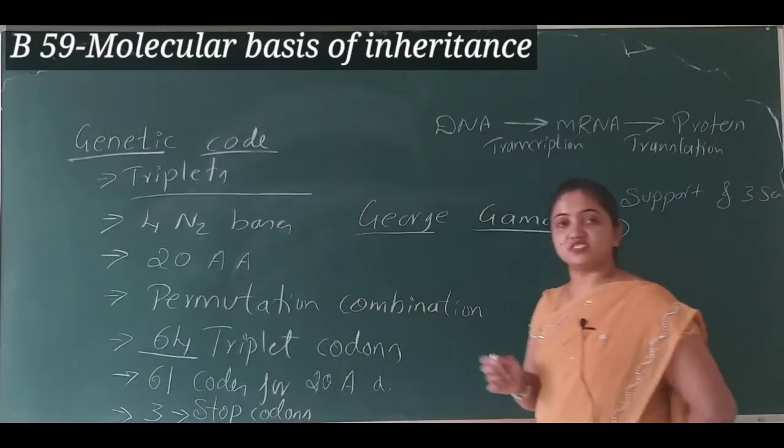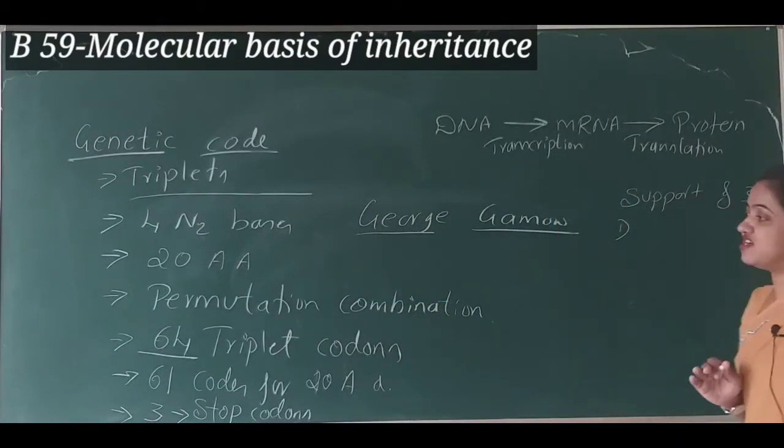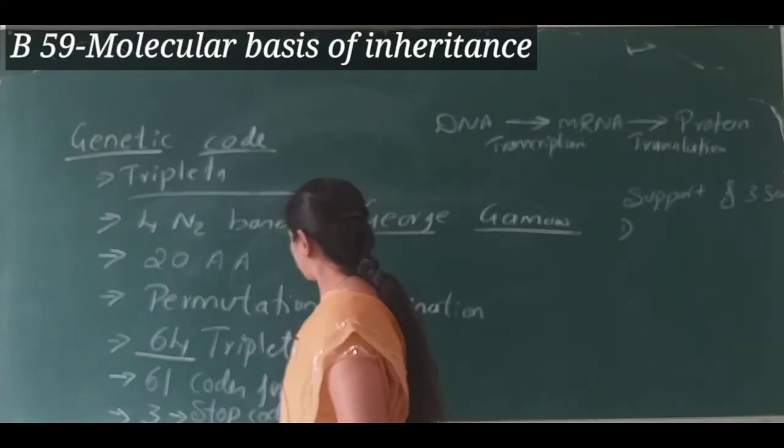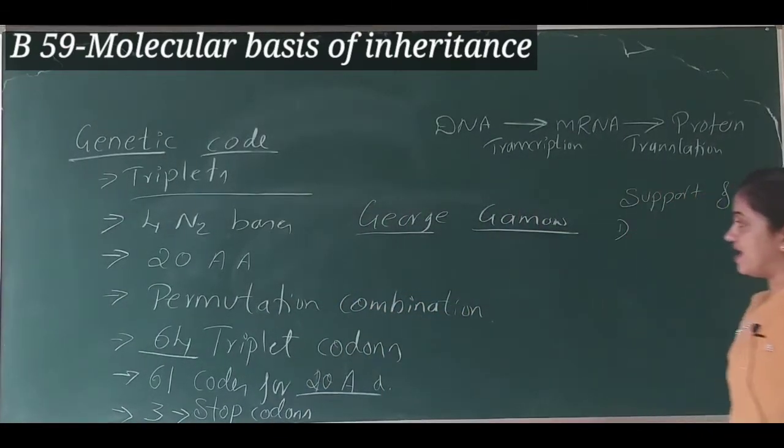He wrote the 64 codons and how the 64 triplet codons code for 20 amino acids.